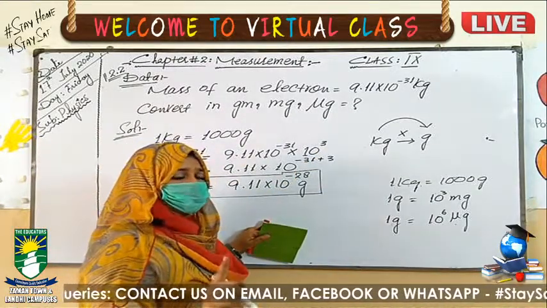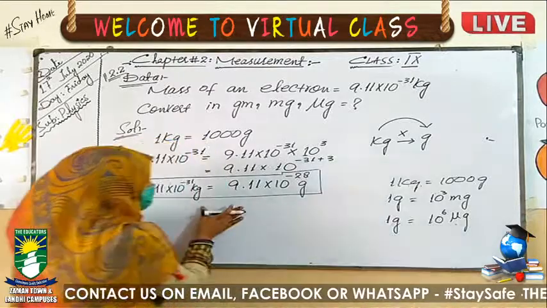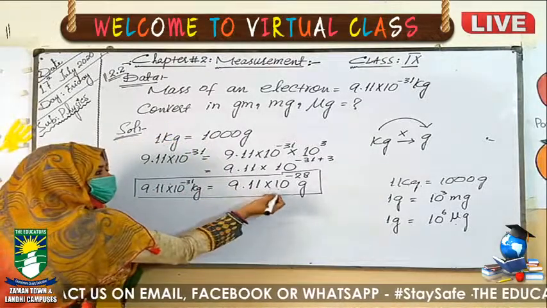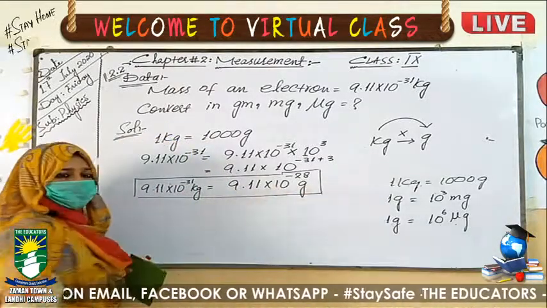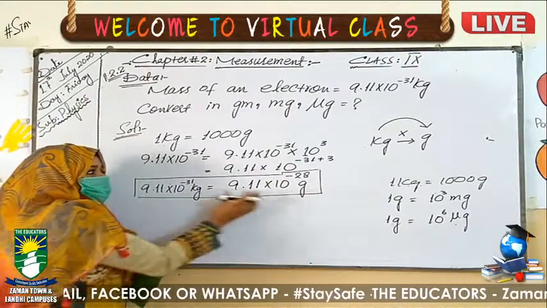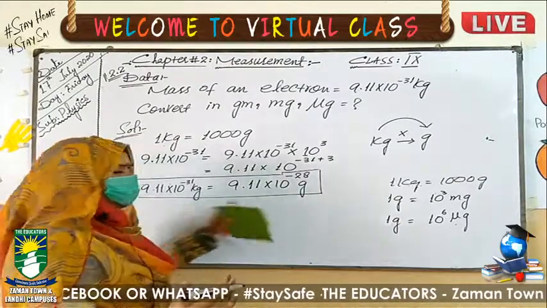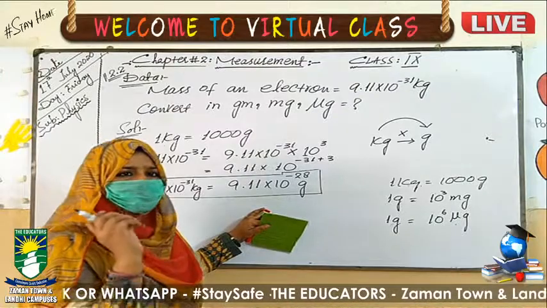What will you do? You will just follow the gram into the milligram and then the microgram, because we have already converted the kilogram into the gram. We can do it directly, but there can be chances of error.